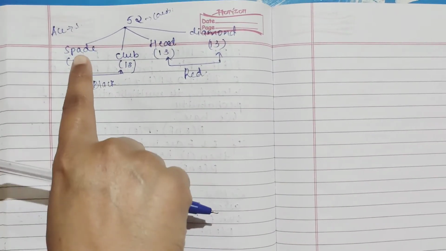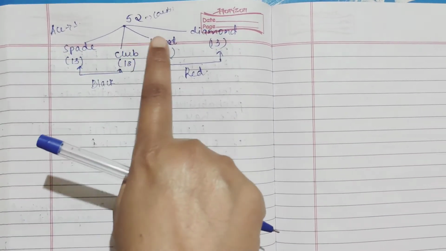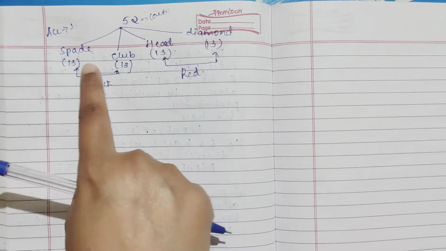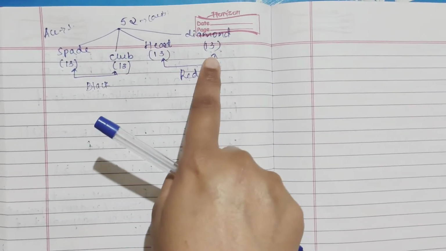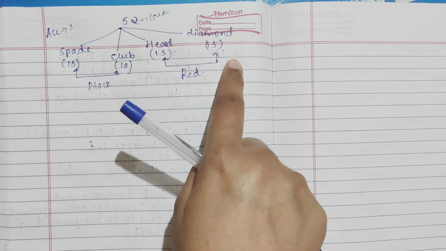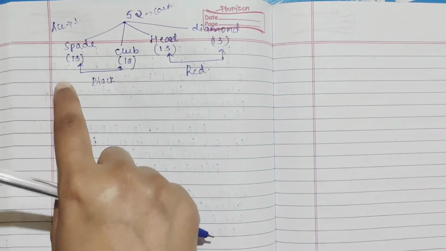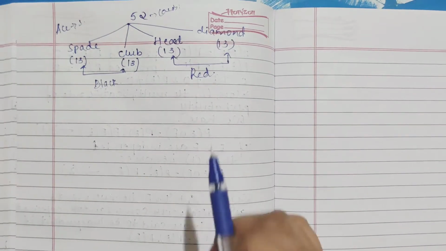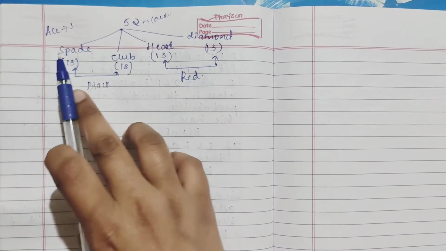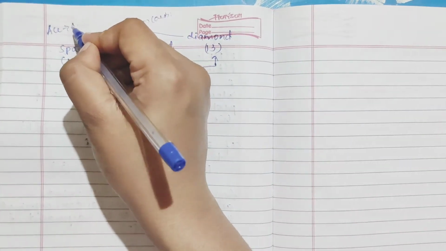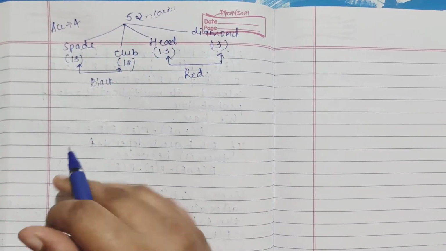So you see now in this one, in this one, in this one, in this one, how many aces will there be? 4, right? From each category, if you are taking 1 ace, it becomes 4.